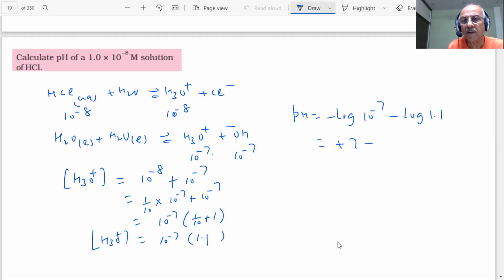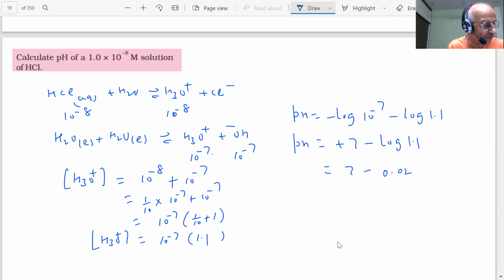Plus 7 minus this value. Calculate it: log 10 is 1. This value will come to be around 0.041 or something. Whatever it is, you have to calculate from the log tables.